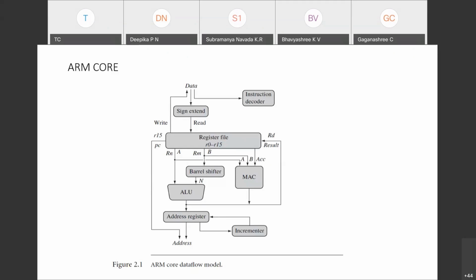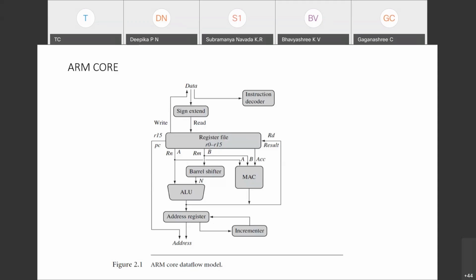Now, a very interesting point. We have these register files. The data, or instruction, which comes in gets into the registers and is stored in the register. Now what next? You can observe the two lines coming out of the register file, called A and B. A and B are the two buses in the ARM core.